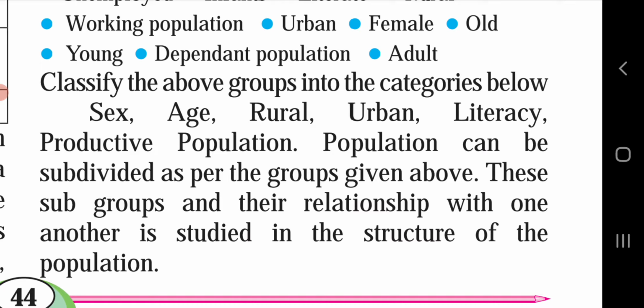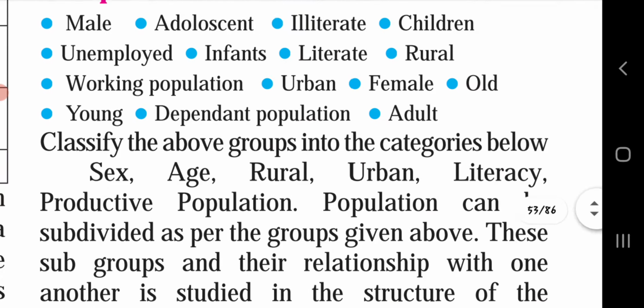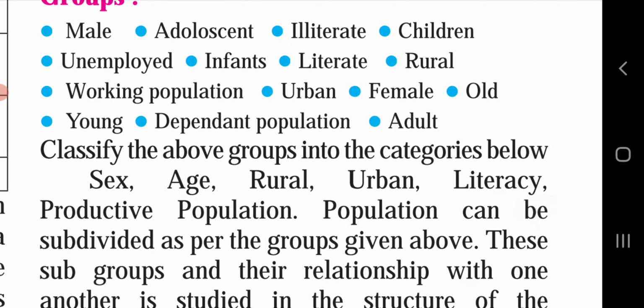So, if we divide the groups into categories, in sex, the first one, what will come? Male, female. This will come in the category of sex. In age, we see adolescent, children, infants, old age, young, adult; these come under age.